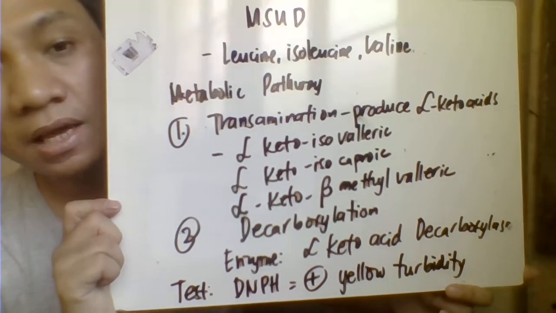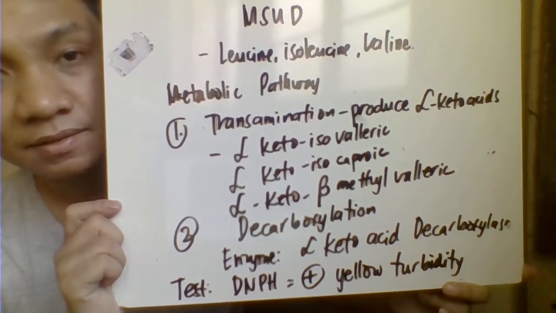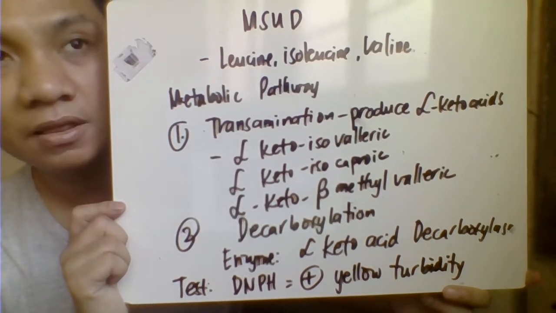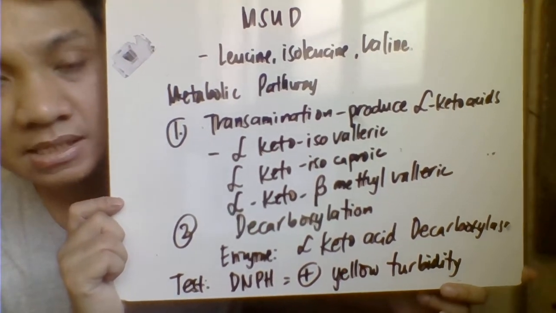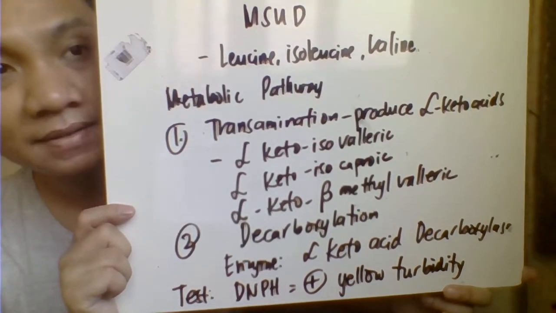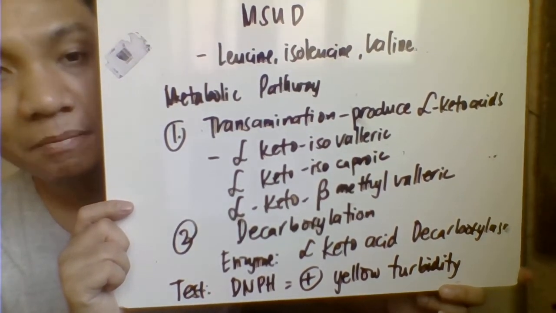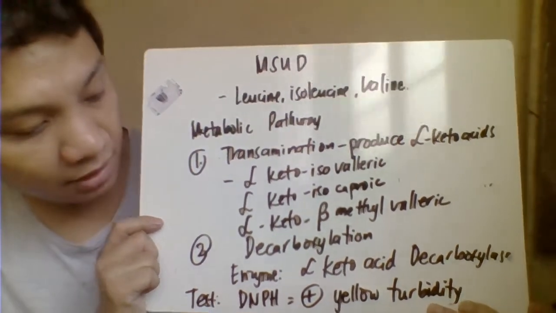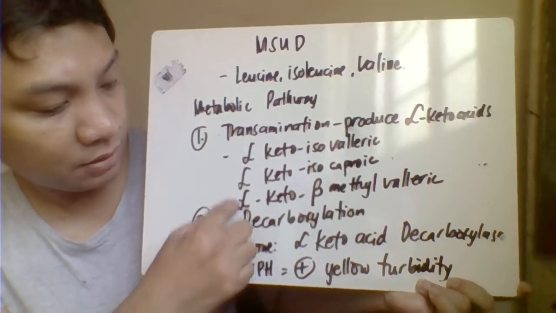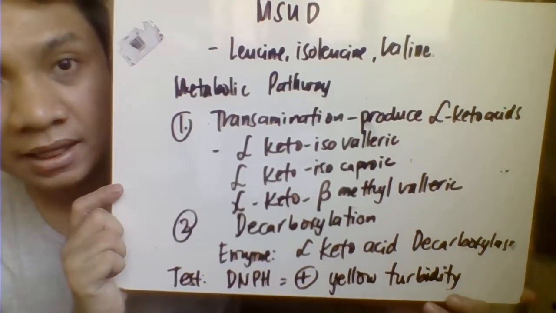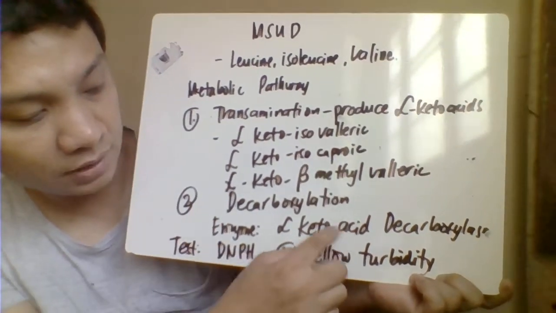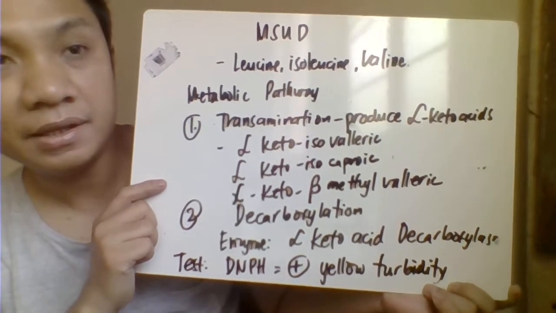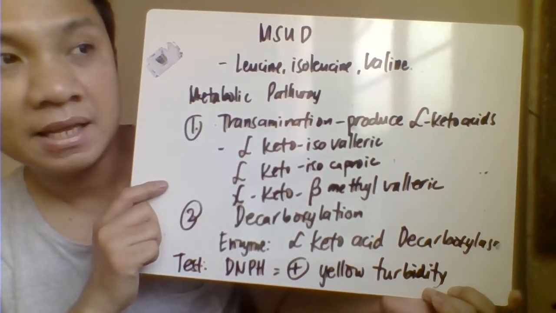The next step in the pathway is decarboxylation, for which you need the enzyme alpha-keto acid decarboxylase. The problem with MSUD is that they lack the enzyme alpha-keto acid decarboxylase. Since they lack this defective enzyme, the alpha-keto acids accumulate in the patient's blood, and that results in maple syrup urine disease.